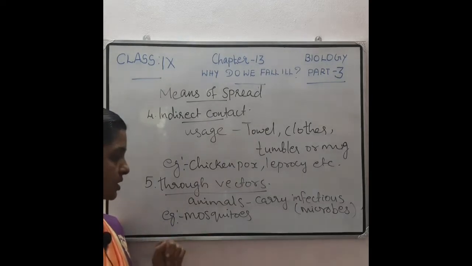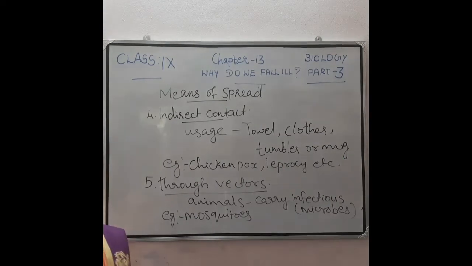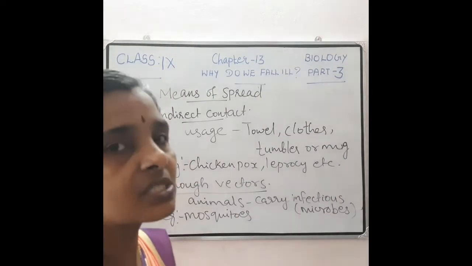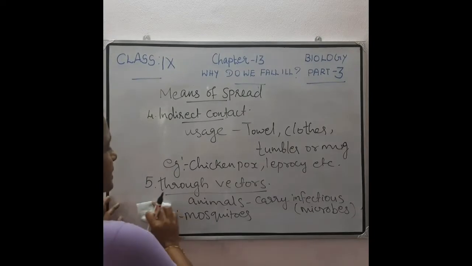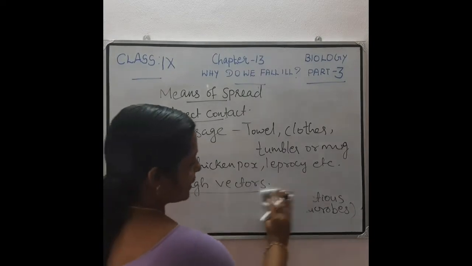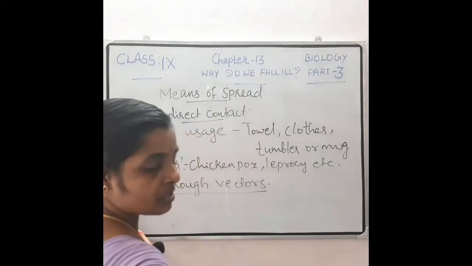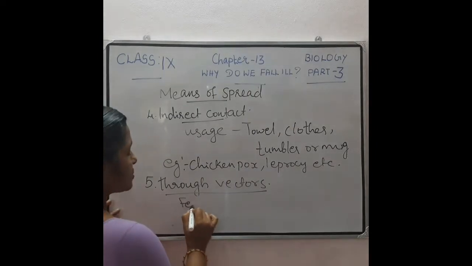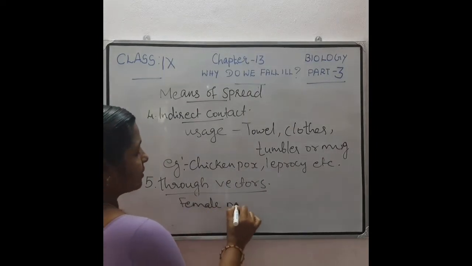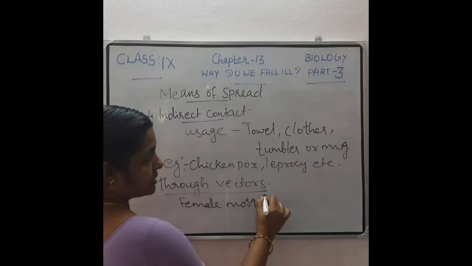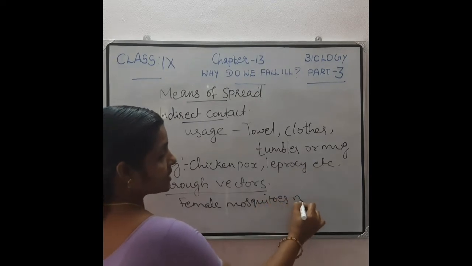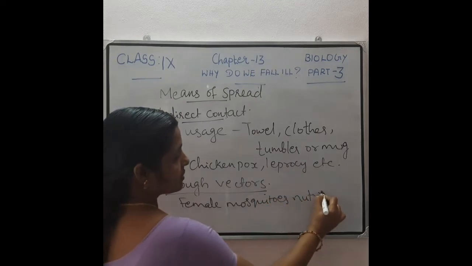So here it is mosquitoes. Why these mosquitoes? Especially the female mosquitoes are transferring these diseases from an infected person to a healthy person. Why? Because these female mosquitoes need nutritious food. For what purpose?